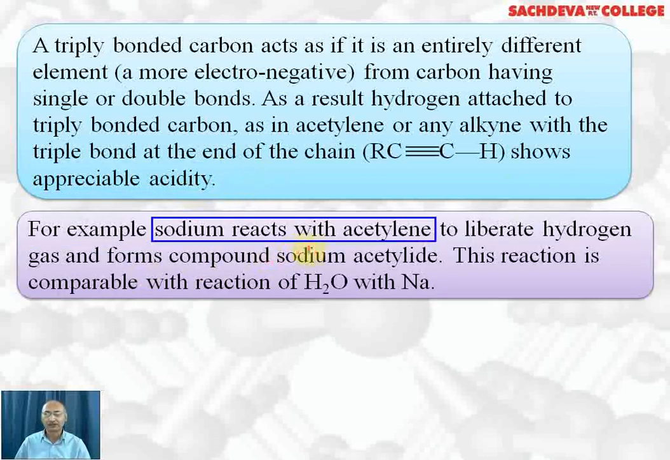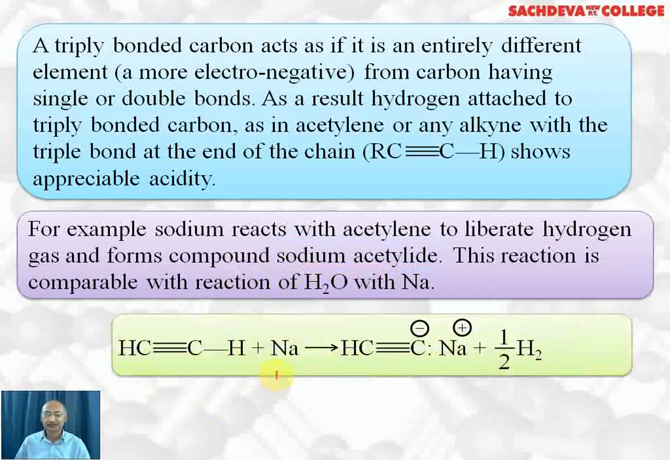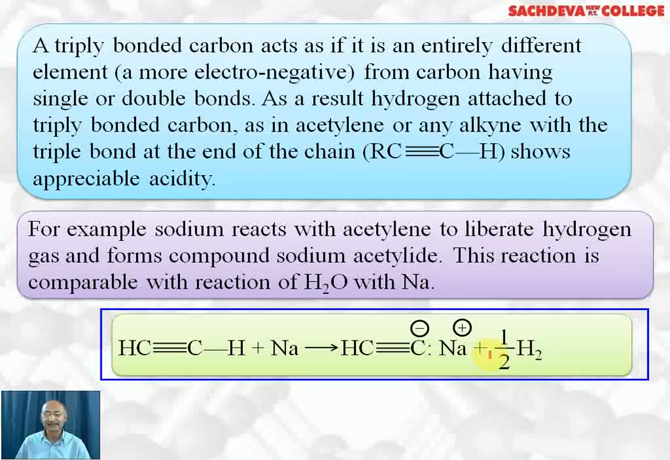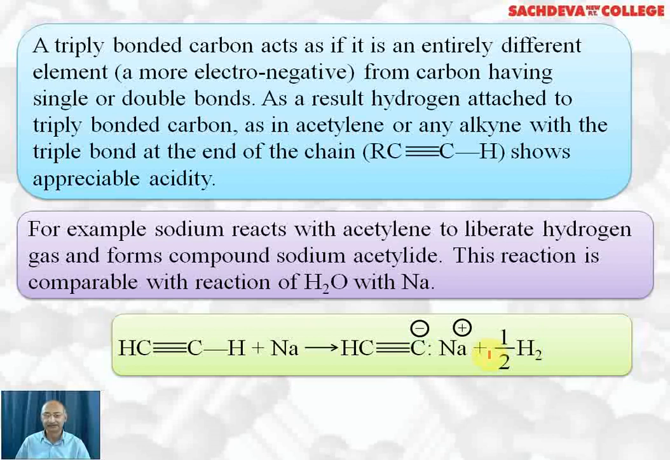For example, sodium reacts with acetylene to liberate hydrogen gas and forms a compound called sodium acetylide. This reaction is comparable with the reaction of sodium with water or sodium with any dilute acid. This is acetylene. This hydrogen is acidic in nature. So hydrogen is being replaced by sodium. We get sodium acetylide, which is ionic. So Na is positive, acetylide ion is negative, plus half mole of hydrogen gas is formed. So this reaction shows the acidic nature of ethyne.